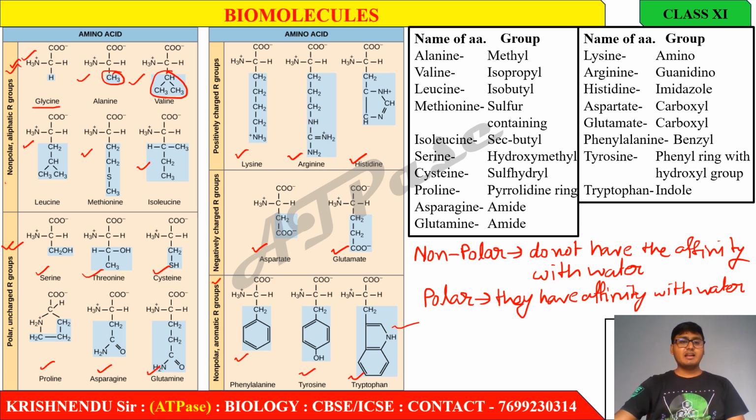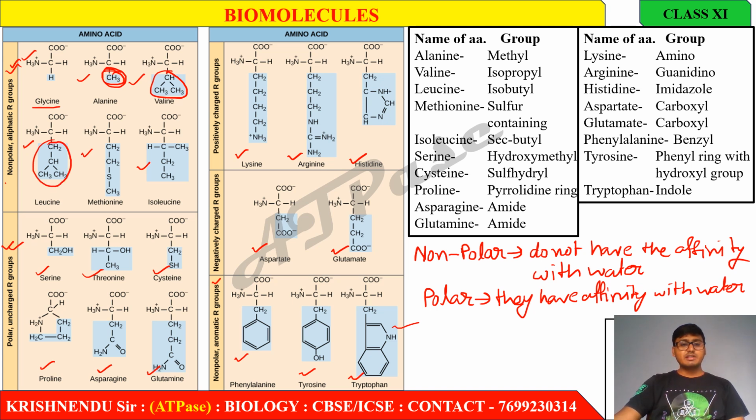Like alanine. Alanine has a methyl R group. This group name is methyl. In the exam it can be asked what type of R group is present in the amino acid alanine. You should give your answer as methyl R group. In valine, there is an isopropyl R group. In leucine, there is an isobutyl R group.